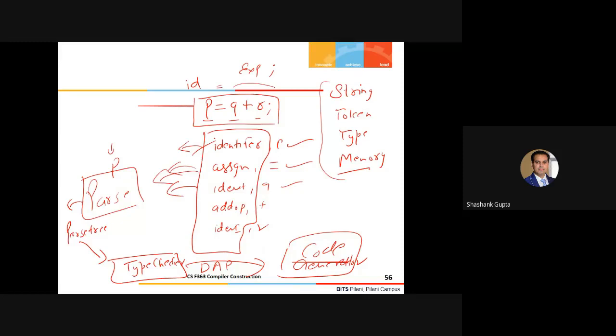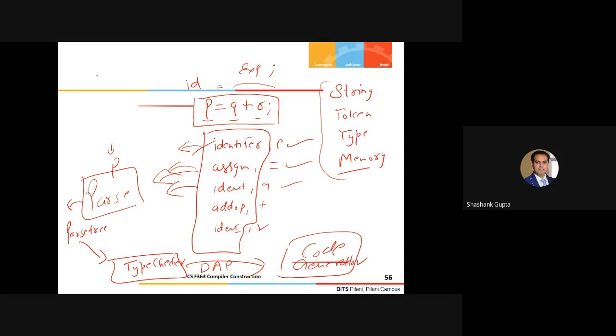And that is where we said that we need one data structure which stores this information about all the programming language constructs, and we usually call it a symbol table. Now, what exactly is a symbol table here? We'll study this in detail when we discuss the implementation issues in the lexical analysis phase. But right now, you should consider that it's nothing but an array of records.